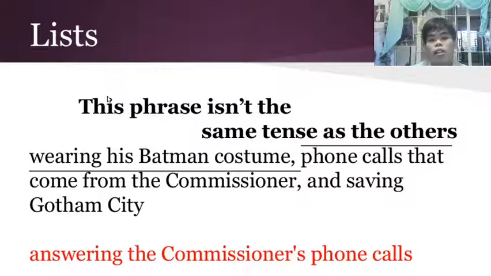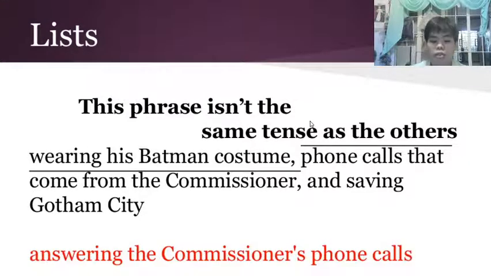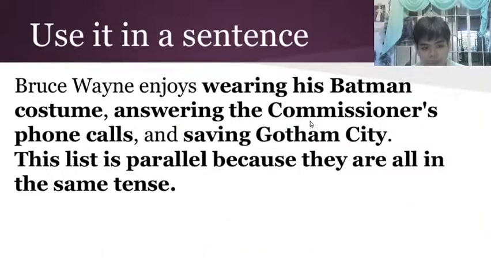The middle one, the second one, is not the same, so we need to change it so that they may become parallel structures. So rather than phone calls that come from the commissioner, it becomes wearing his Batman costume, answering the commissioner's phone calls, and saving Gotham City.